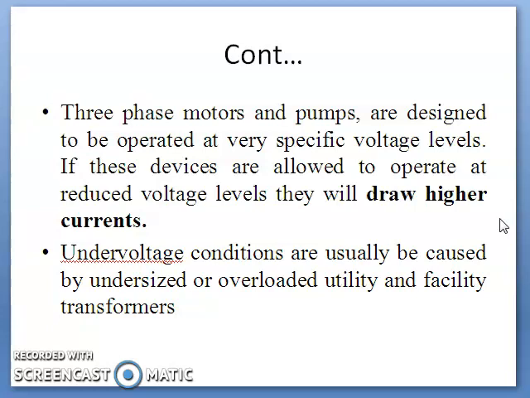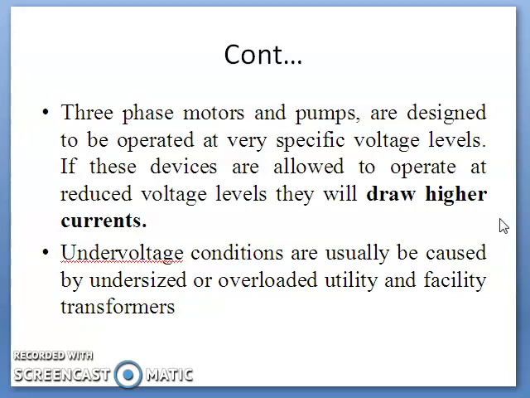These conditions can occur without warning and provide no obvious indications. To protect your motors and equipment, we use a relay which is normally used as an under voltage relay to protect the motor and equipment.